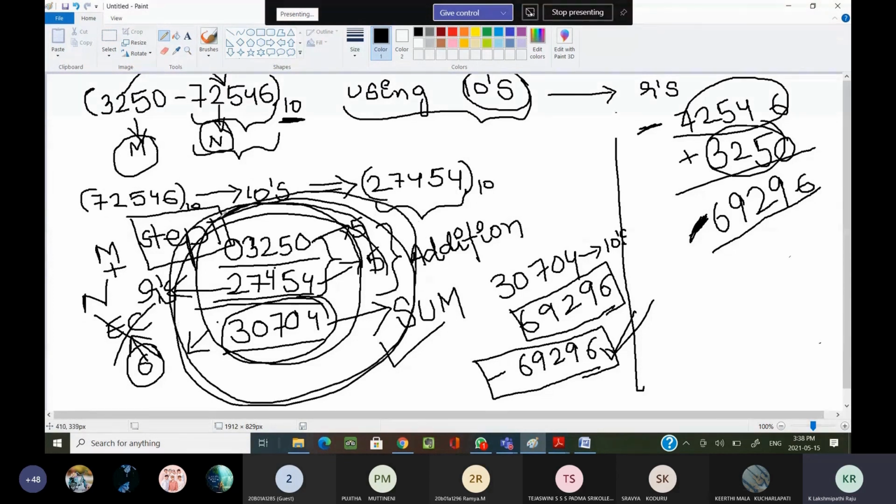We are adding two numbers, and we are getting the result. If we do the normal mathematics, we get the final result, and if we add by using this complements method, we are getting the same result. Everyone, are you understanding? Are you following?